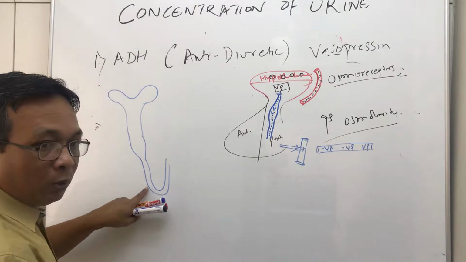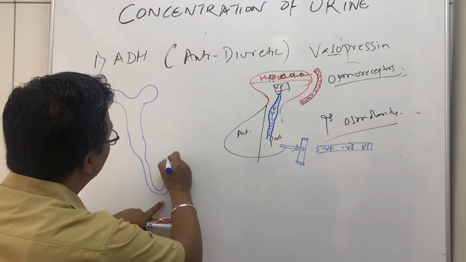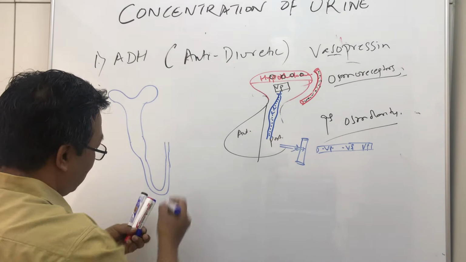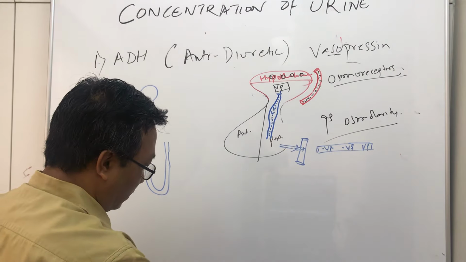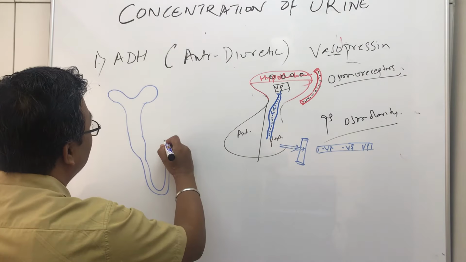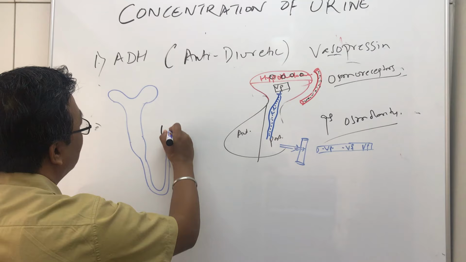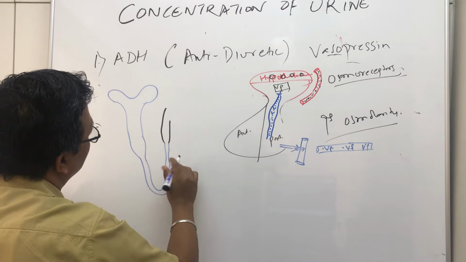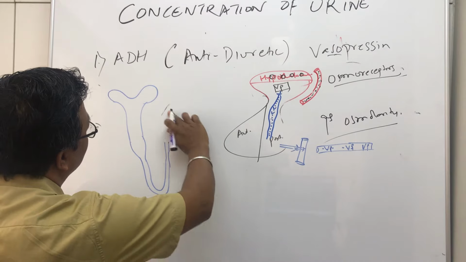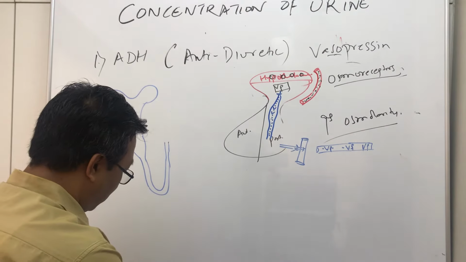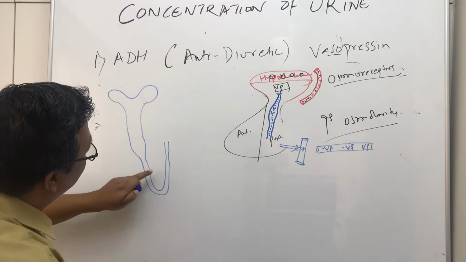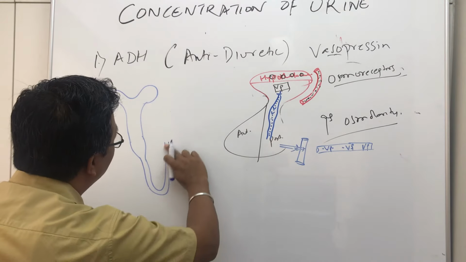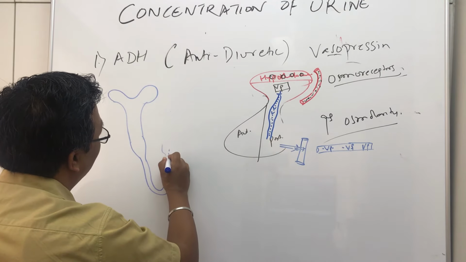So the descending limb of loop of Henle, the ascending limb of loop of Henle, then the thick ascending limb of loop of Henle.